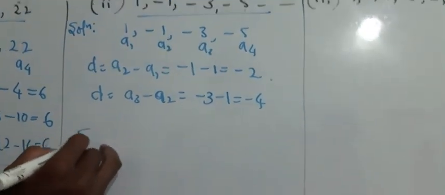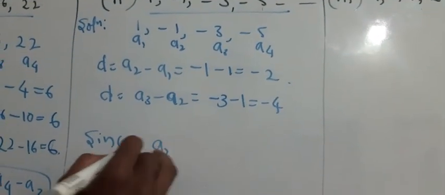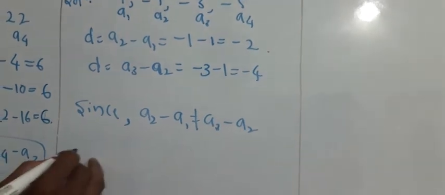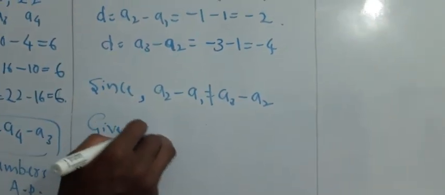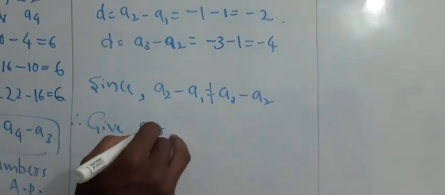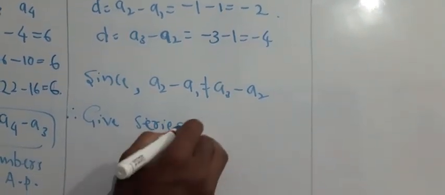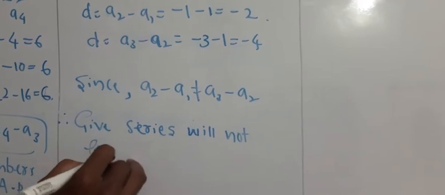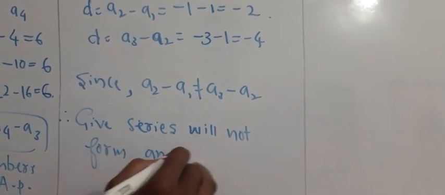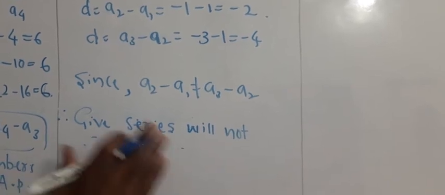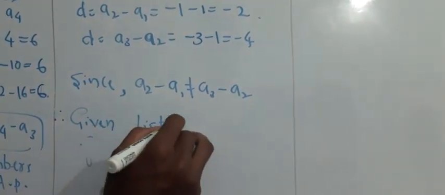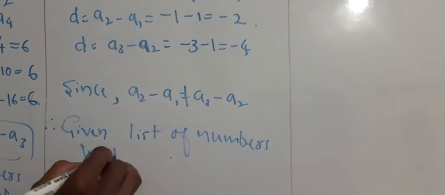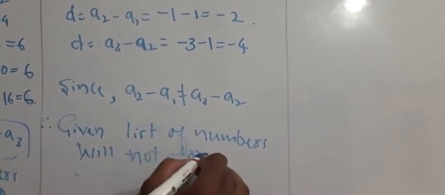Since A2 minus A1 is not equal to A3 minus A2, therefore the given list of numbers will not form an AP.